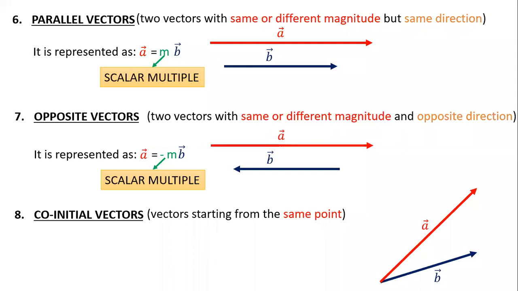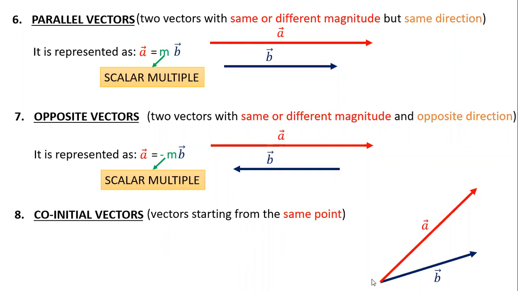Arnav? Yes, sir. So can you hear me? Yeah, Arnav, I can hear you now. Tell me. Sir, what is the difference between position vectors and co-initial vectors? I will come to that point. Don't worry, I will come to that. Position vector, that term will be explained to you in a while. Thank you, sir. You're welcome.